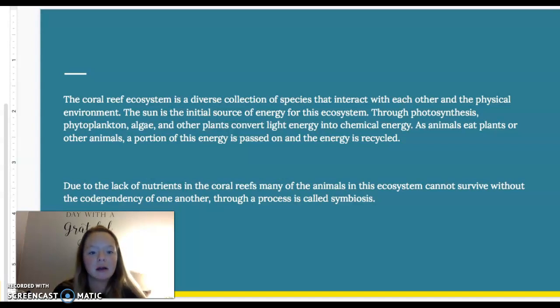As we saw on the website that we were supposed to look at this week, there are many different organisms that are included in many different food chains. The sun is the initial source of energy for the ecosystem, and through photosynthesis, plankton, algae, and other plants convert light energy into chemical energy as animals eat plants or other animals. A portion of this energy is passed on and the energy is recycled.